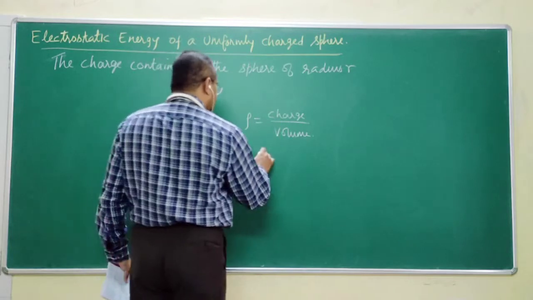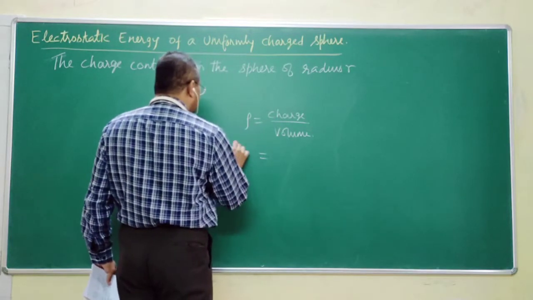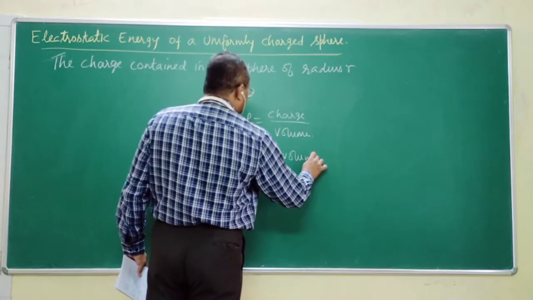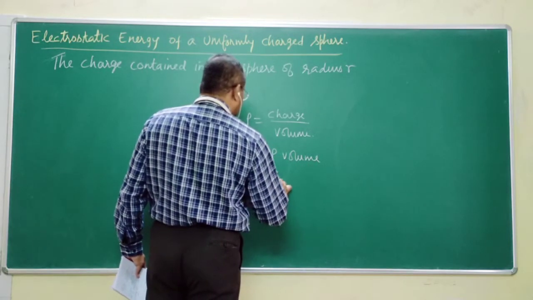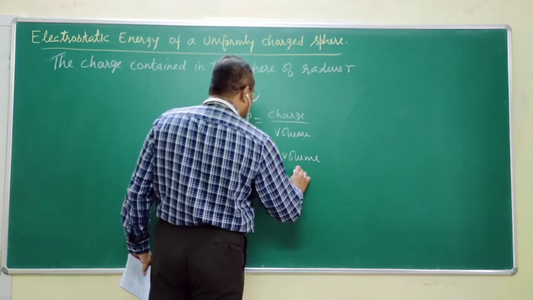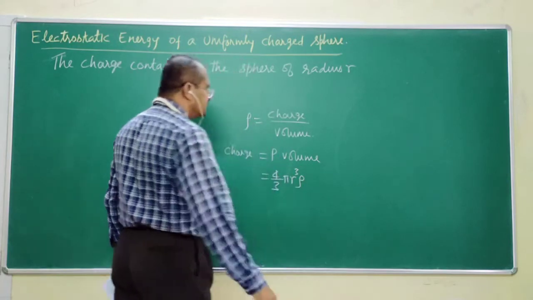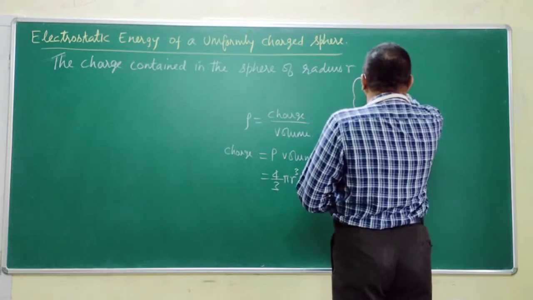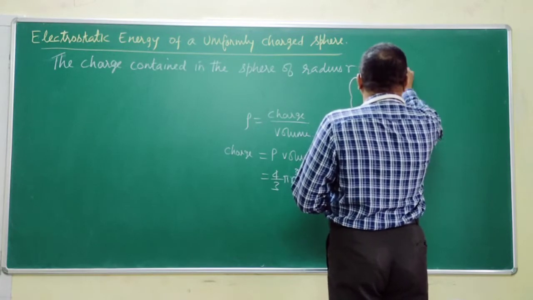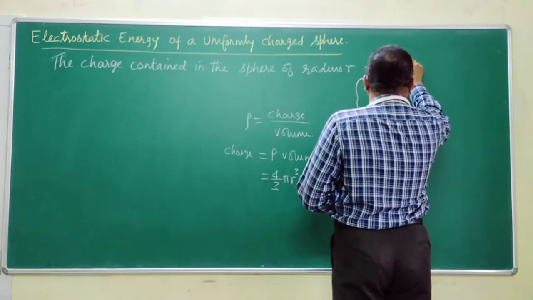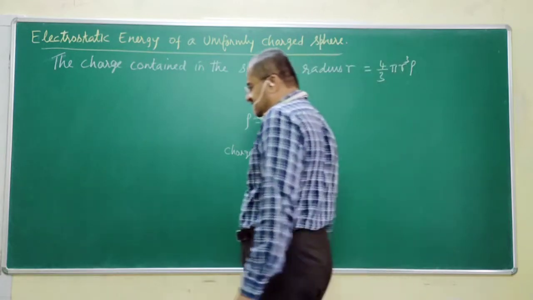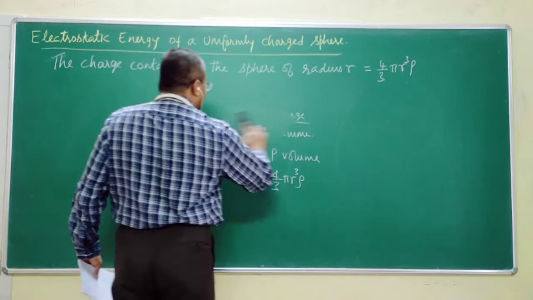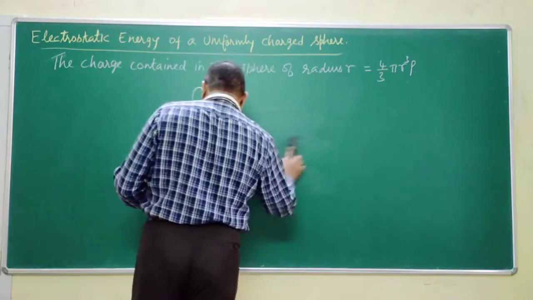Following this, charge is equal to rho into volume. Volume is 4 by 3 pi r cube, so the charge is 4 by 3 pi r cube rho. This is the charge contained in the sphere of radius r.